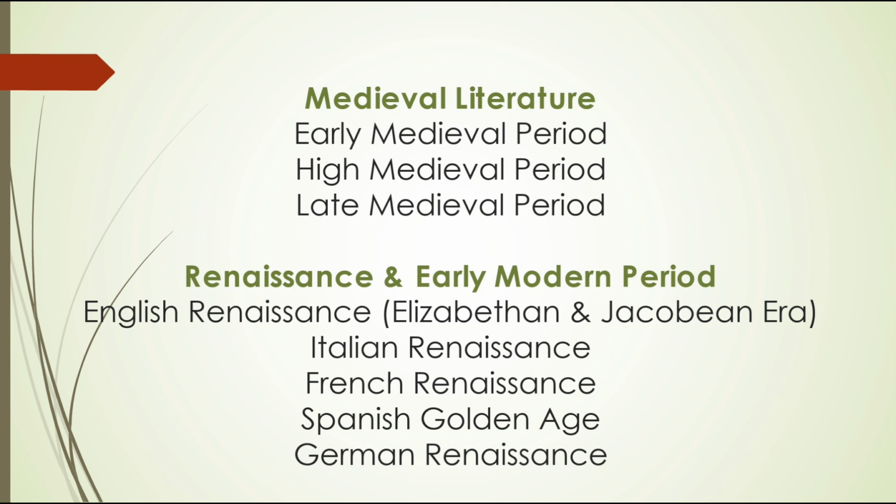Vernacular languages include Old English, Old French, Middle English, etc. The main phases of medieval literature are, first, the early medieval period, which was dominated by religious writing and heroic oral tradition, and Latin was the language of the church and scholarship.